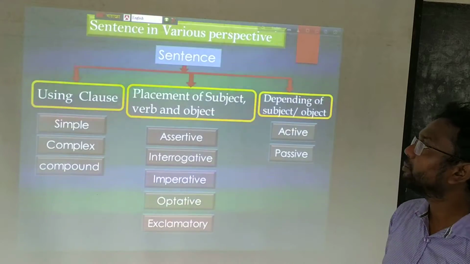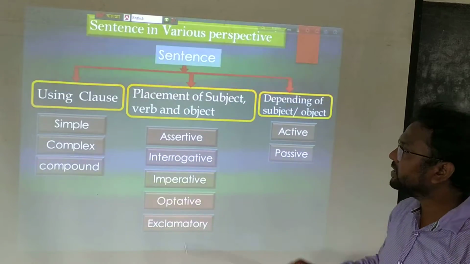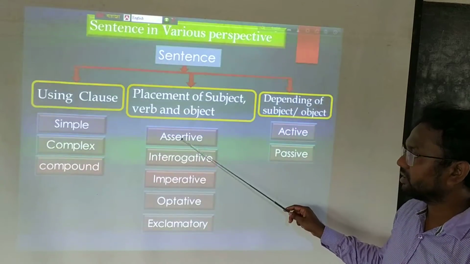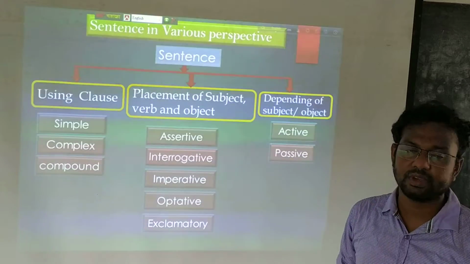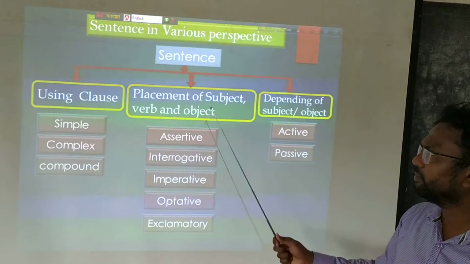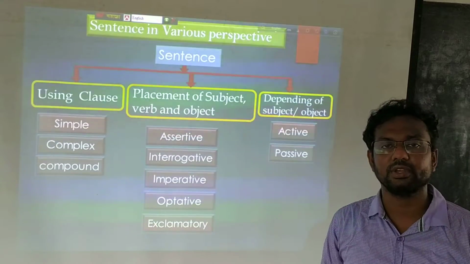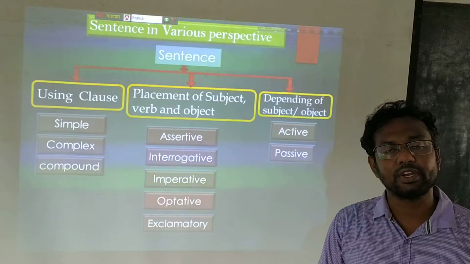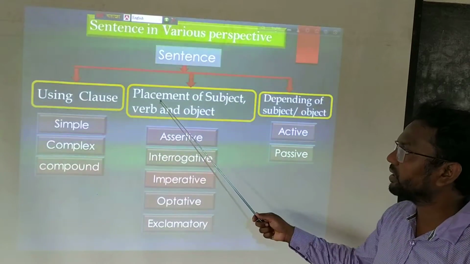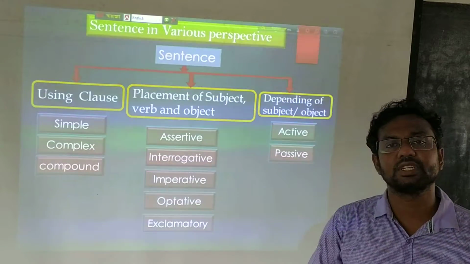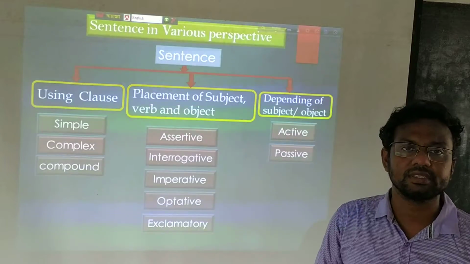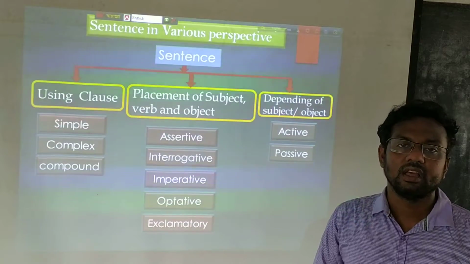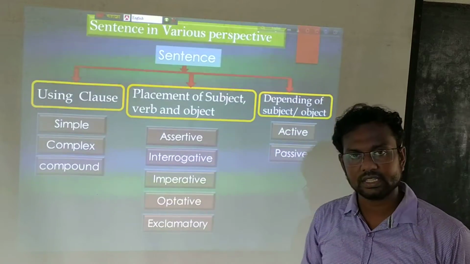Now it is time for placement of subject, verb and object. From this point of view, the sentence is divided into five types: assertive, interrogative, imperative, optative and exclamatory. In your grammar book, you will find the sentence is divided depending on meaning. Here we will try to understand how subject, verb and object are placed, and depending on that placement, the sentence is divided in this way. Through this topic we will easily understand the classification of various types of sentences.